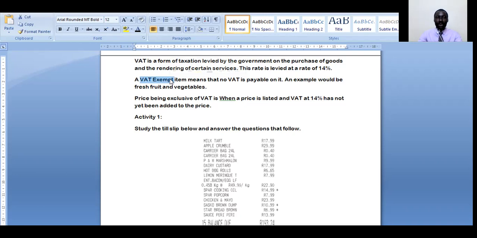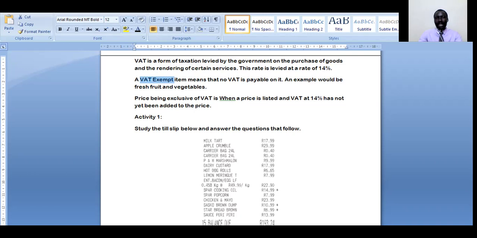Now, price being exclusive of VAT is when a price is listed and VAT at 14% has not yet been added to the price. Probably you will find questions where one of the statements will be that the price is exclusive of VAT or inclusive of VAT.